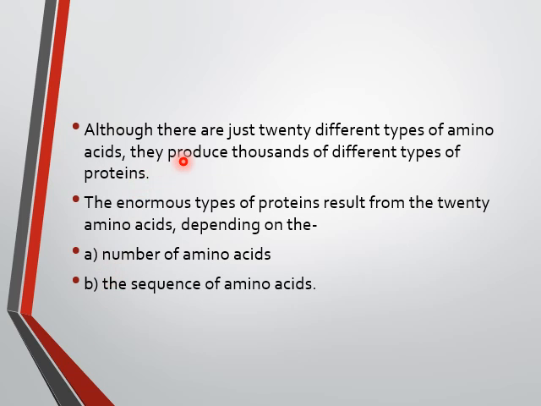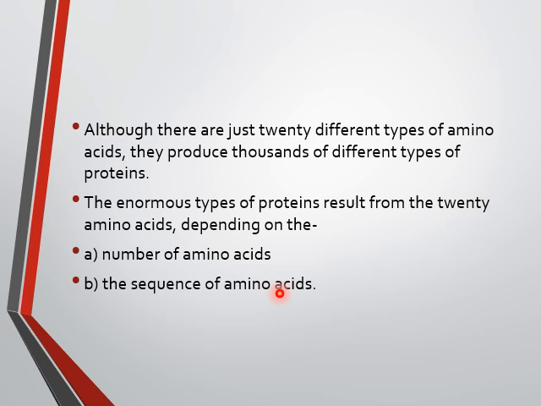Although there are just 20 different types of amino acids, these 20 amino acids form thousands of different types of proteins. So how is that possible? That depends upon the number of amino acids and the sequence of the amino acids.